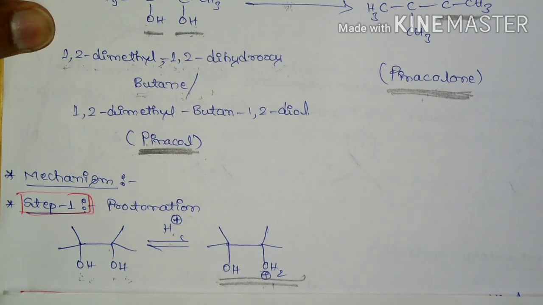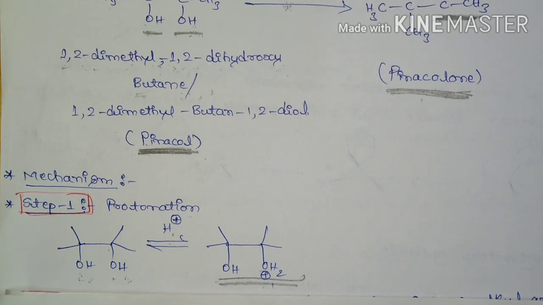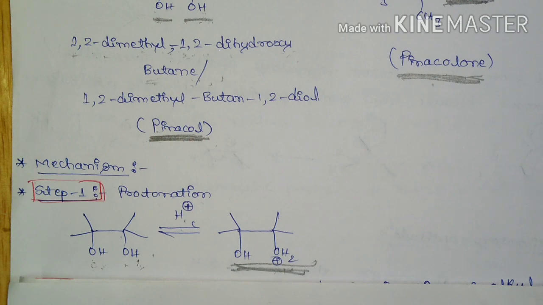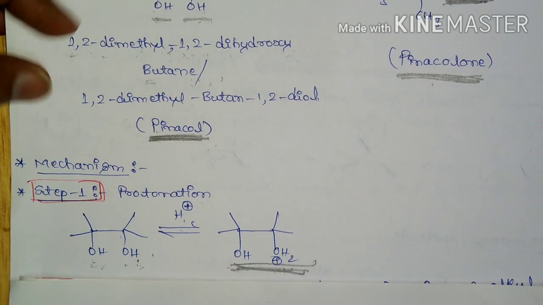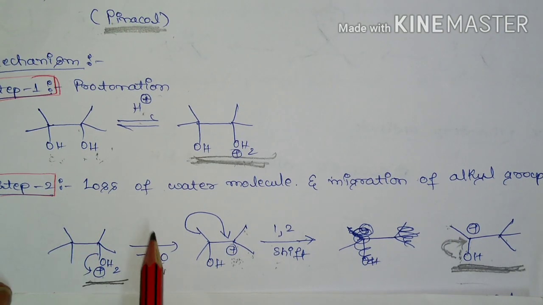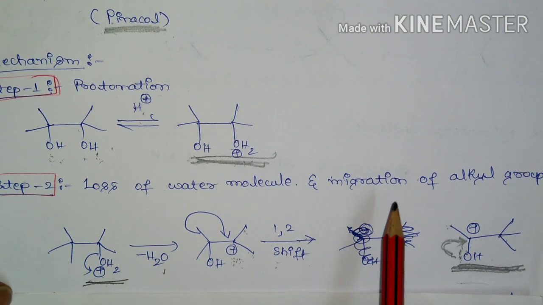Step 1 is protonation of the vicinal diol. In the first step, the vicinal diol undergoes protonation to form a protonated intermediate, and this protonated intermediate is going to lose a water molecule, and there is migration of an alkyl group.